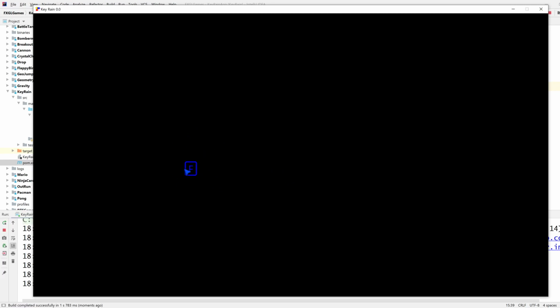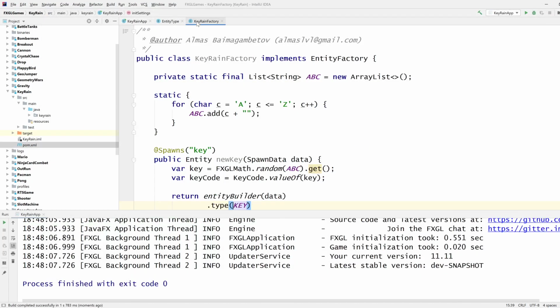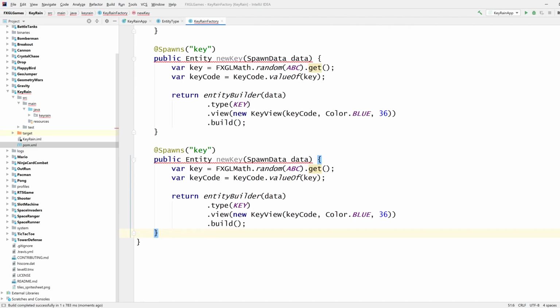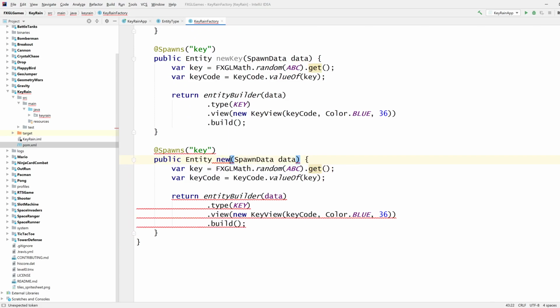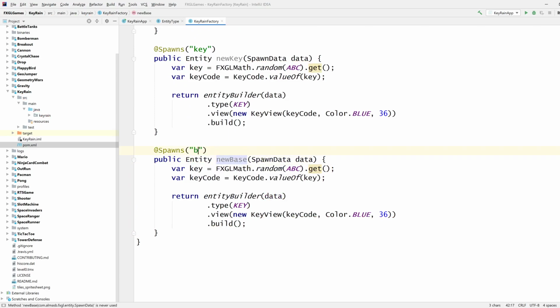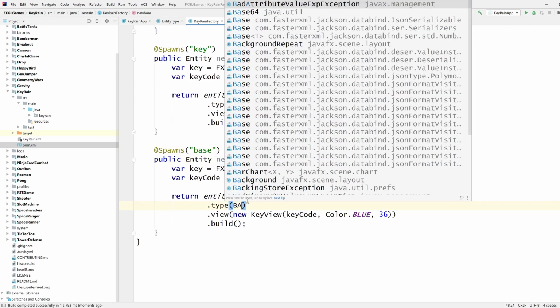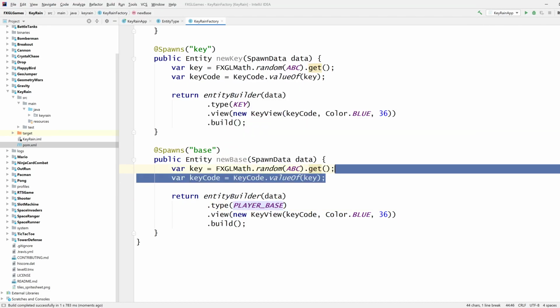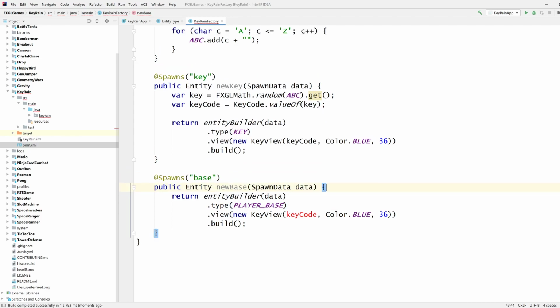And now we want these to fall from the sky. We also want some kind of a base object entity thing. New base. Type is base or player base. Don't need these things. Don't need that. New rectangle.